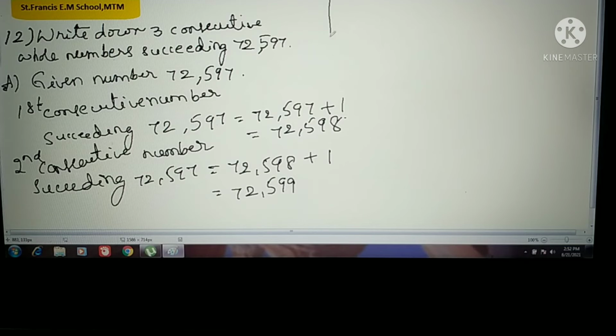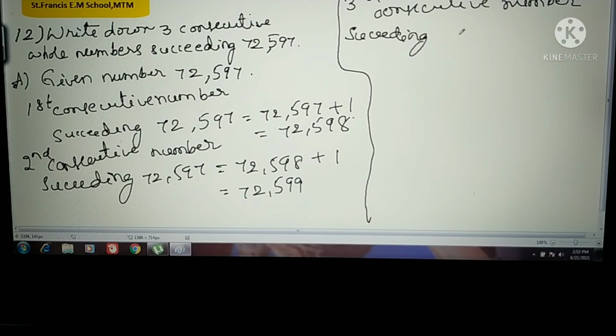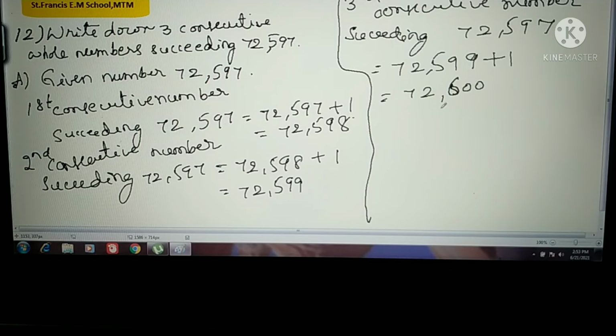72,599. Now see the next consecutive, that is the last one, third consecutive number succeeding 72,597. What is that one? 72,599 we got here at the second time, and plus 1 will be 72,599 plus 1 means it will become 600. Okay.